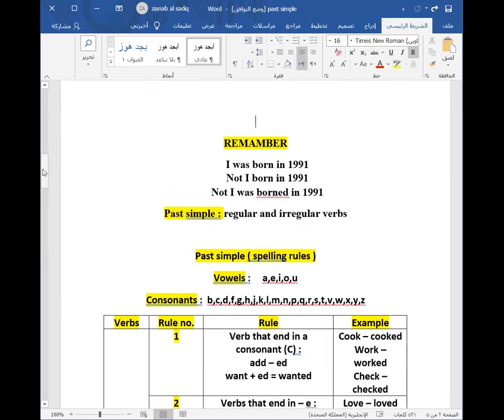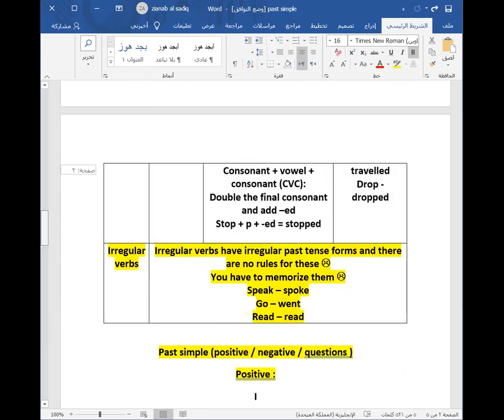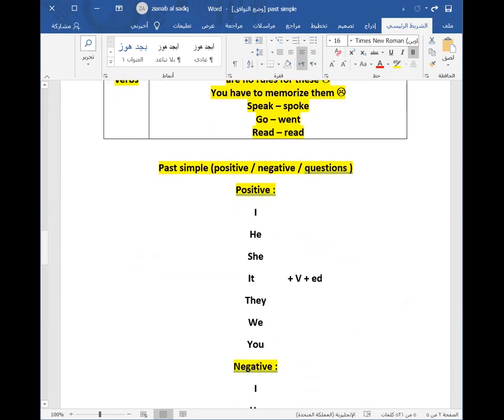Now we are going to talk about regular and irregular verbs in the past simple. Remember, what do I mean by a regular verb? We usually add ed to the verb. So I will use I, he, she, it, they, we, you, and then I will add ed to the verb. For example, I wanted, she finished, he listened, she watched, they played.